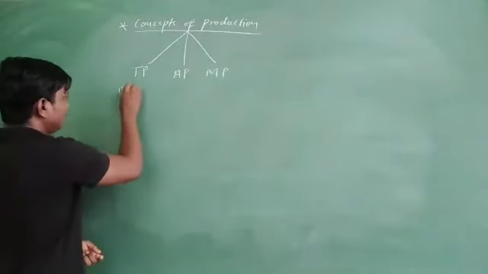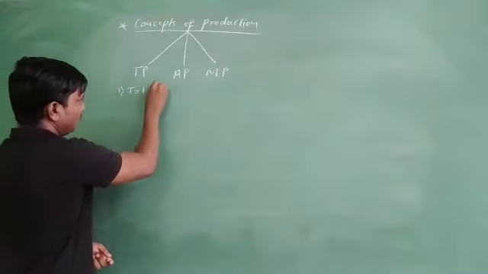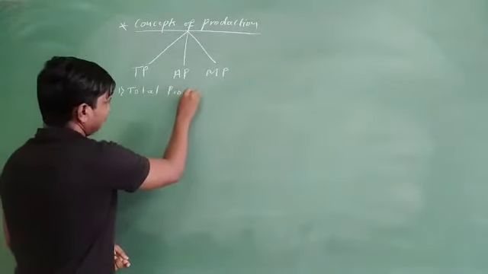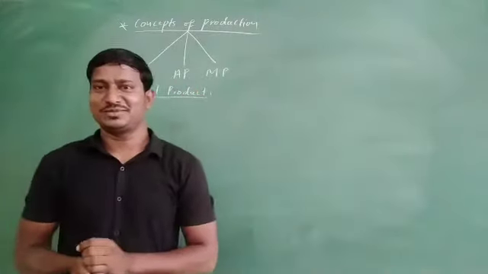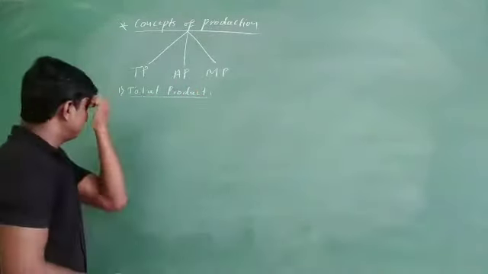The first one is TP, which means total product. What do you mean by total product? From the name itself, we can understand it.